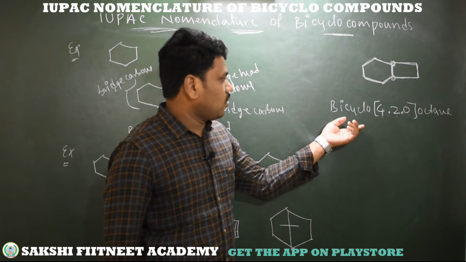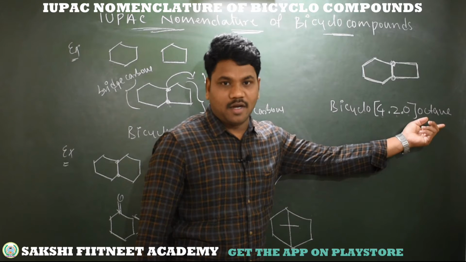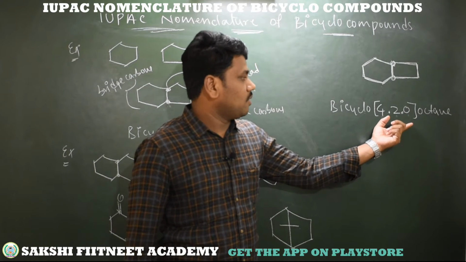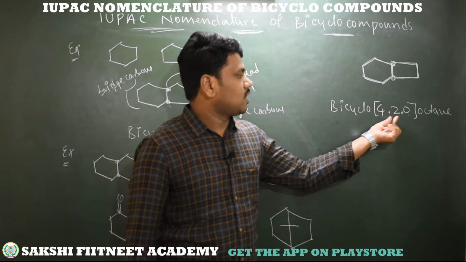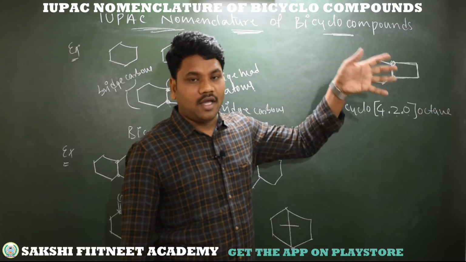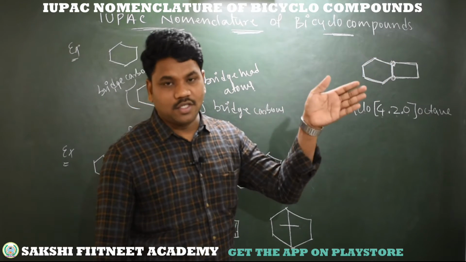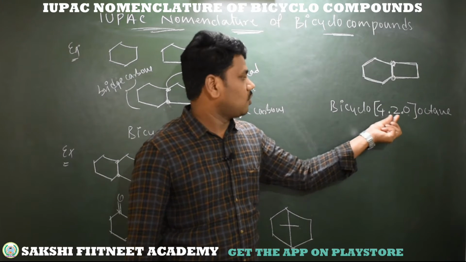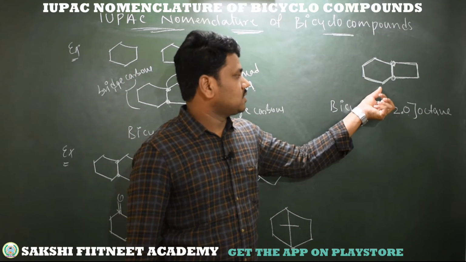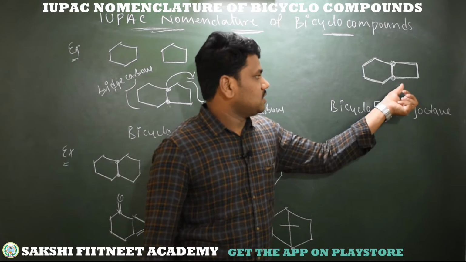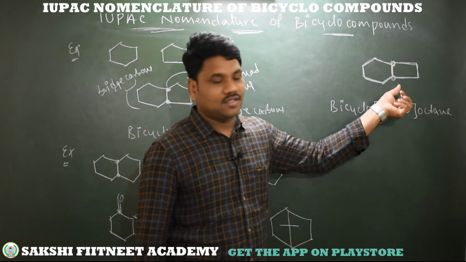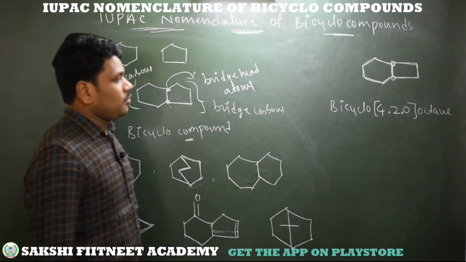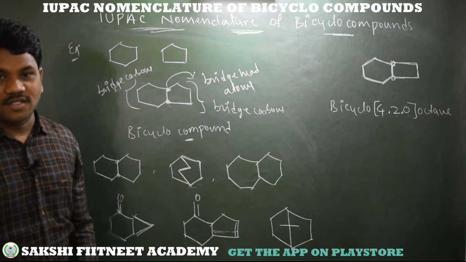Simply bicyclo, ending with the hydrocarbon name. In between you just give a bracket. In that bracket, the number of bridge carbons from higher bridge to lower bridge. Like here 4.2.0: 4 bridge carbons in this cyclic system, 2 bridge carbons in this cyclic system, 0 in this bridge. So this is the way to write the IUPAC name for bicyclo compounds.